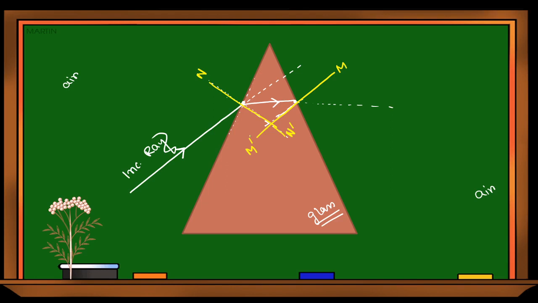Clear? Now how will light go? So let's check. As from a denser medium it is coming into a rarer medium, light will try to go away from the normal. This is my normal. Away from the normal means it will go like this.